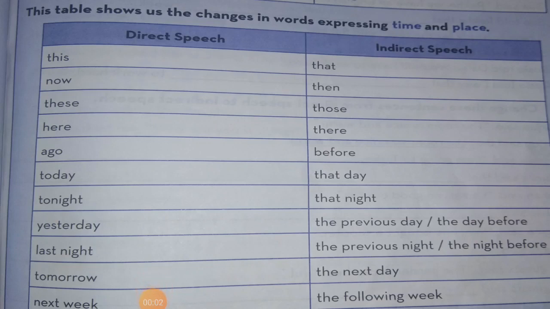This table shows us the changes in words expressing time and place. This changes to that, now to then, this to those, here to there, ago to before, today to that day, tonight to that night, yesterday to the previous day, last night to the previous night, tomorrow to the next day, next week to the following week.